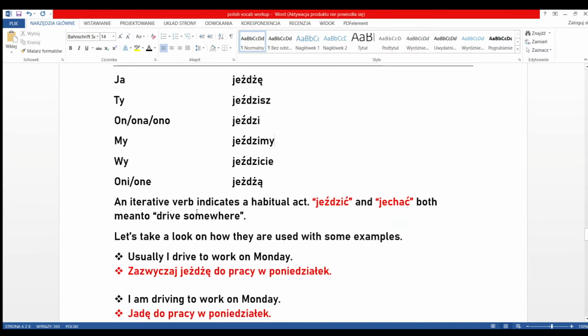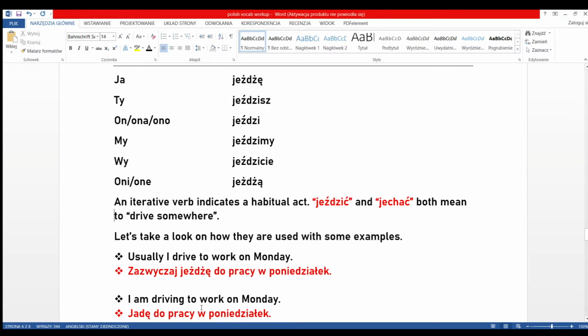An iterative verb indicates a habitual act. Jeździć and jechać both mean to drive somewhere, okay? However, jeździć is iterative, as we said, and jechać is not. Okay, so let's take a look at how they are used with some examples. So usually I drive to work on Monday. So this is a habitual act, so we have to say zazwyczaj jeżdżę do pracy w poniedziałek. Okay, because I'm saying that each Monday I go to work, or usually on Mondays I go to work.